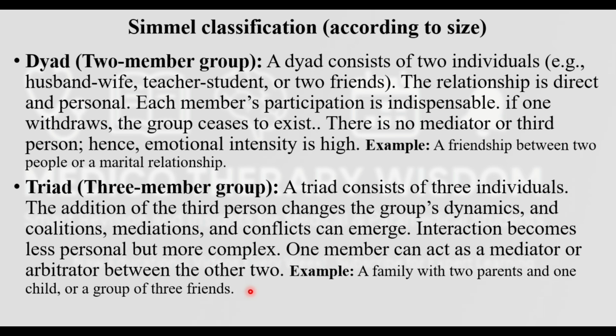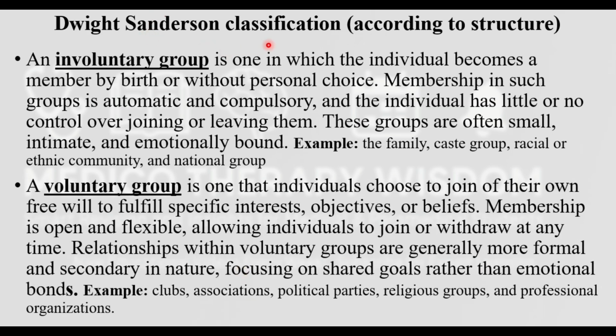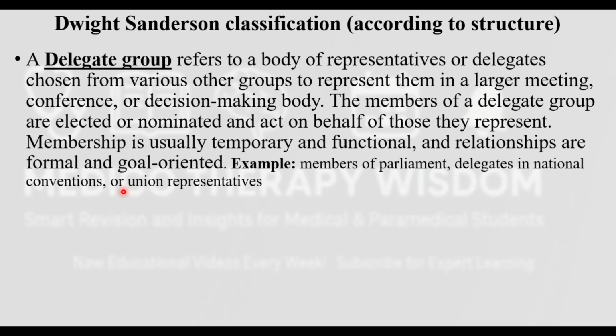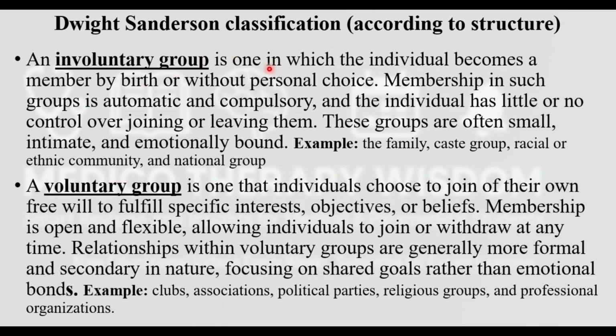Now the next classification we are going to see is the Dwight Sanderson classification, which is according to structure. First is the involuntary, second is the voluntary, and third is the deliberative. Now what is involuntary? Involuntary means an individual becomes a member by birth or without a personal choice. The person did not have the individual choice to join that group, but he is already there because he was born into that family.